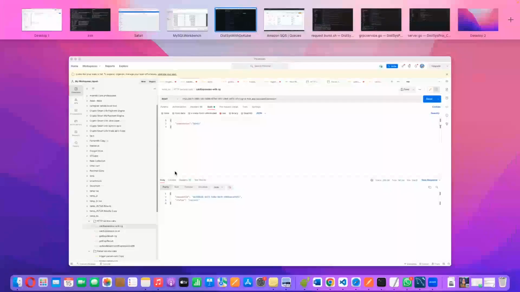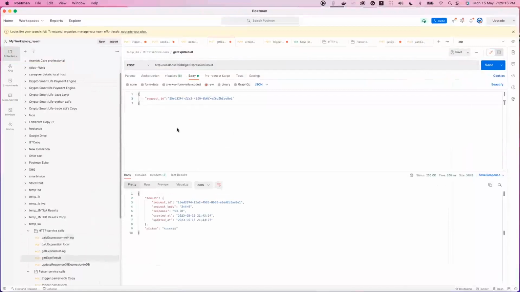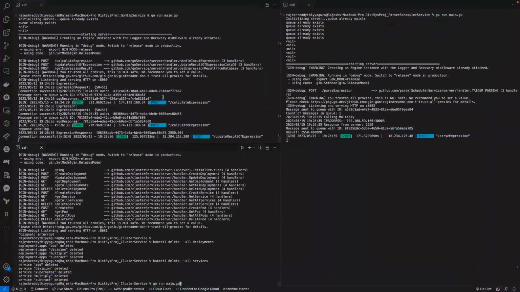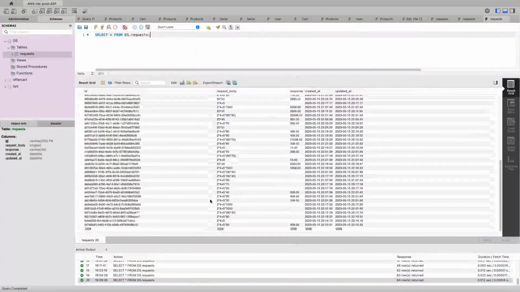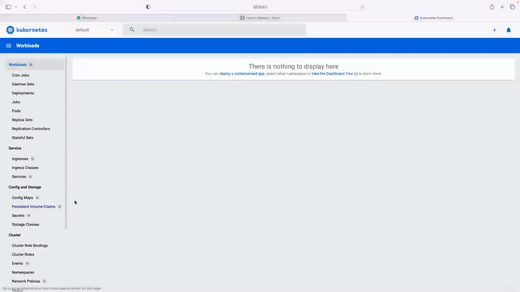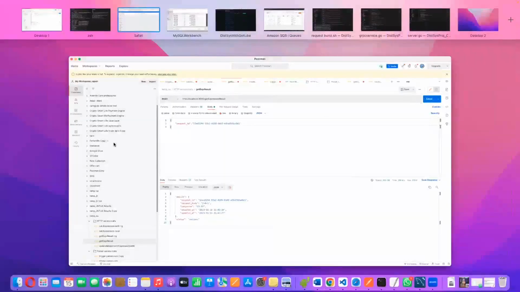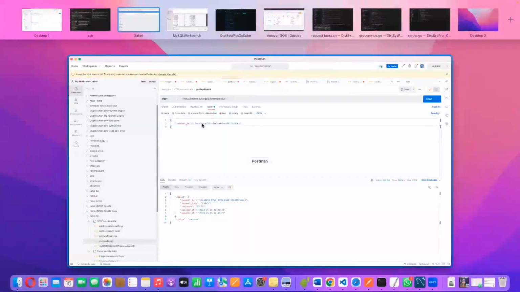The HTTP service is a user-facing service that gets the request. It exposes 2 routes. One is to calculate the expression, and the other is to get the expression result. The calculate expression route triggers the HTTP service to do the calculation. The HTTP service logs the request inside the database request log, and along with the logging, it also puts it into the inbound queue. And to showcase the autoscaling and the number of pods, we have a Kubernetes dashboard which showcases the deployment of pods and how many pods are running for each functionality.